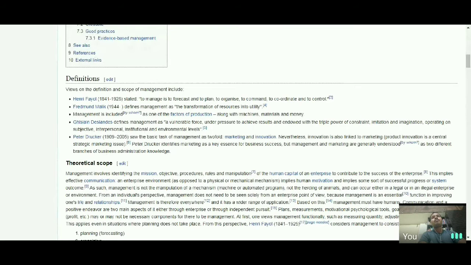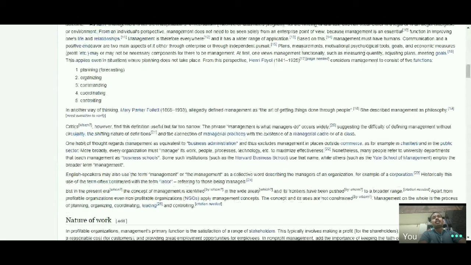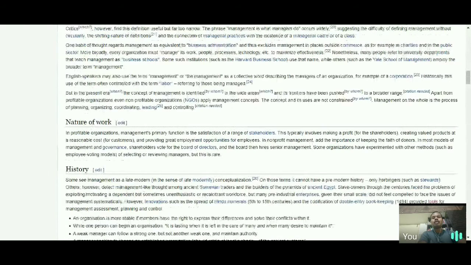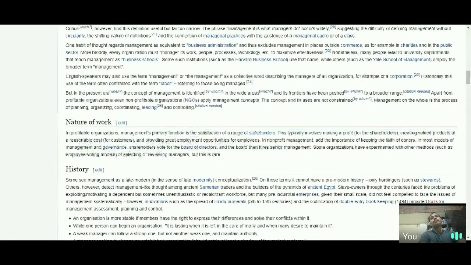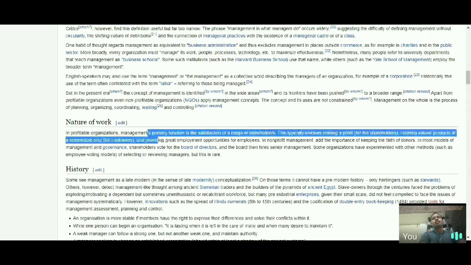So how is it reliable? Wikipedia has a policy that others can object if there are no references for the claims, for the statements made by the person who has entered the article.